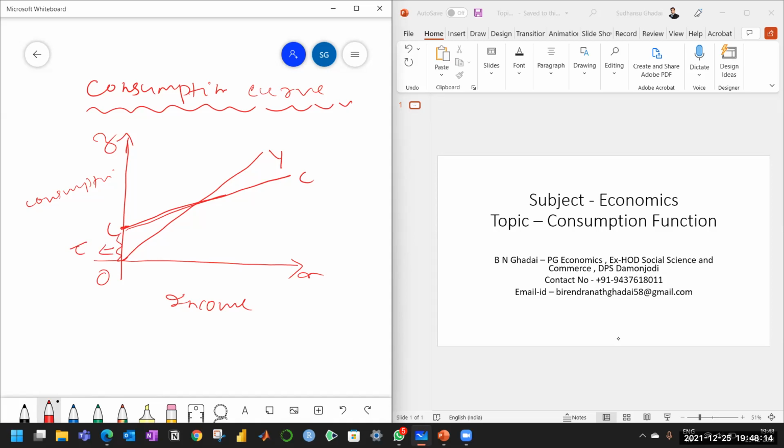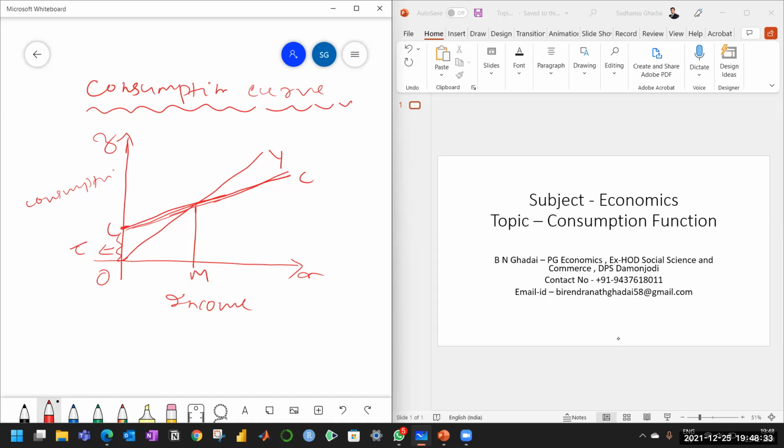And the consumption curve is an upward sloping curve, but its slope shows that it is less than 1. That means up to OM level of income, the consumption is more than the income.